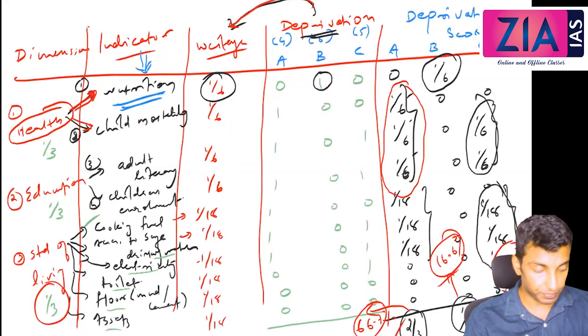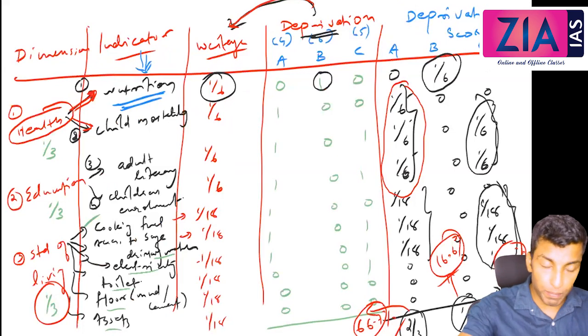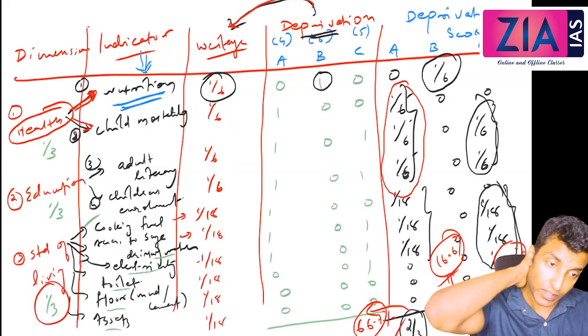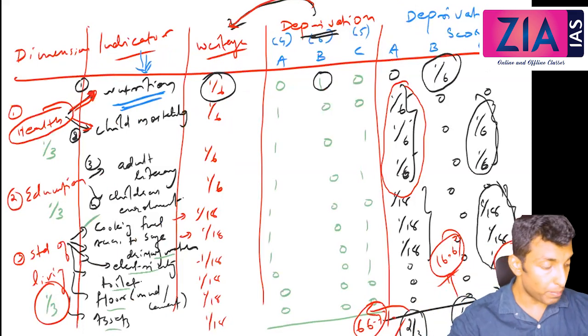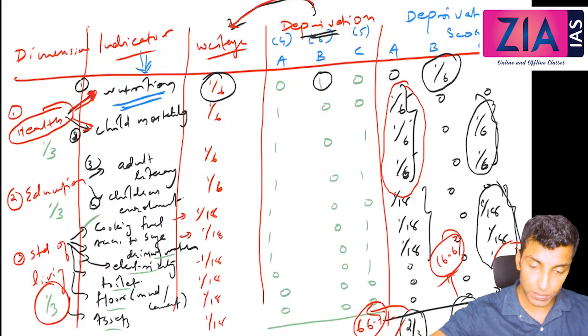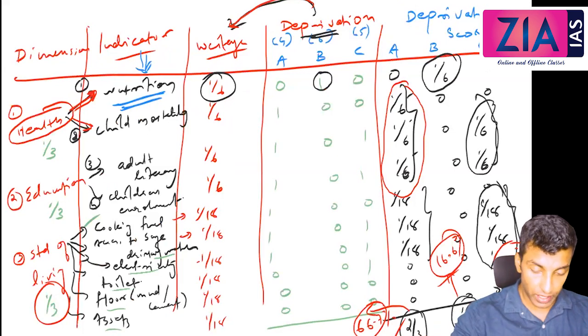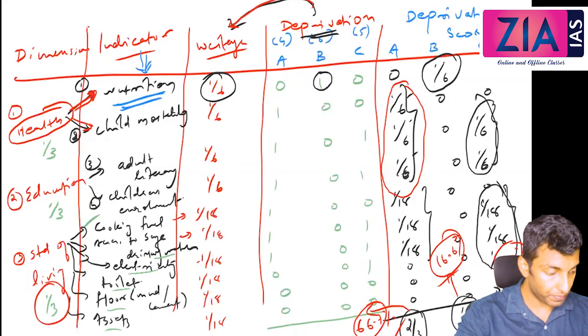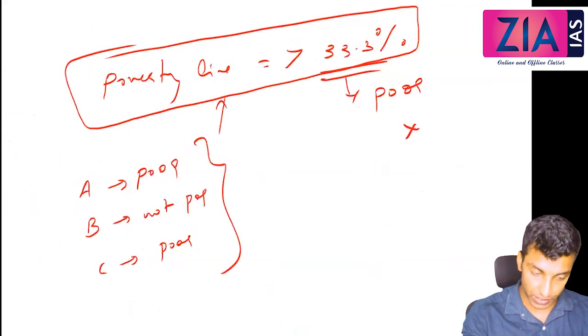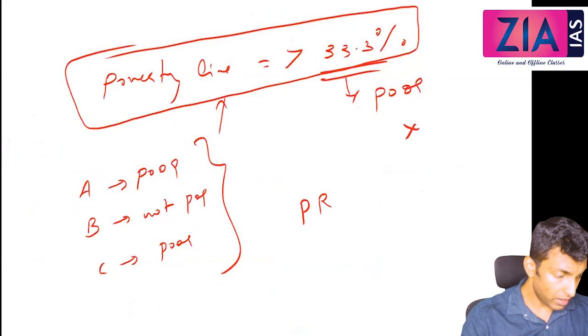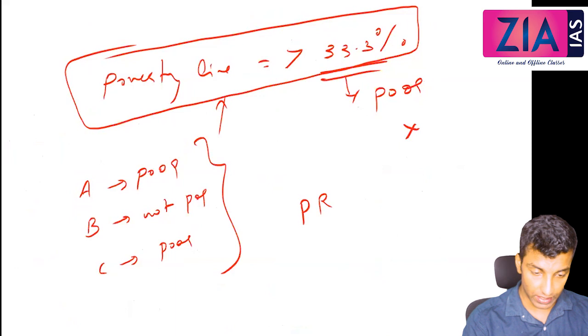So they are poor. Now just write their poverty ratio. One concept, poverty ratio. Already we have discussed it in poverty, but still you can write here: poverty ratio equals number of poor into 100 divided by total population. This we have also discussed as head count ratio, right? If you remember, when we discussed the Suresh Tendulkar committee and Rangarajan committee, we discussed the same.